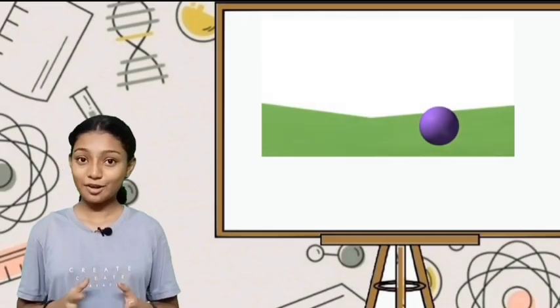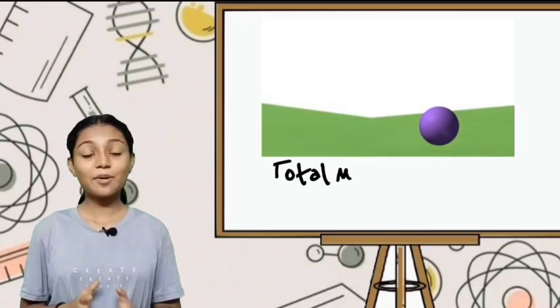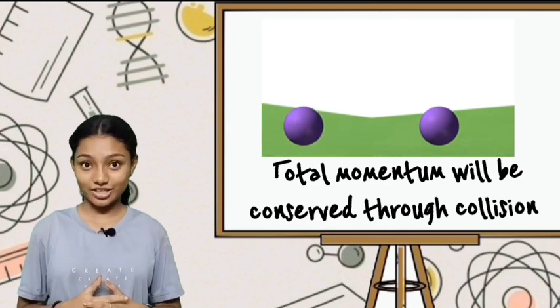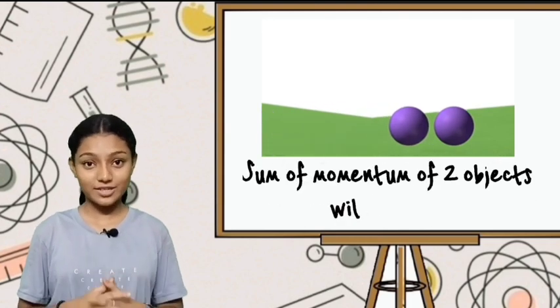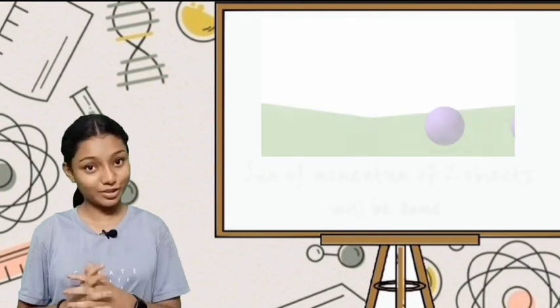In the case of an object striking another object, the momentum will be conserved in the collision, and the sum of momentum of the two objects will be the same after and before the collision.